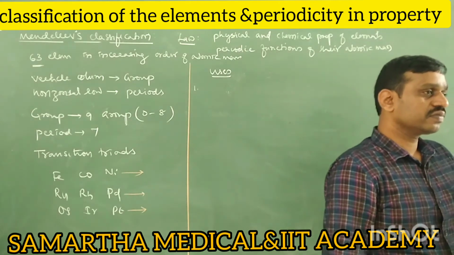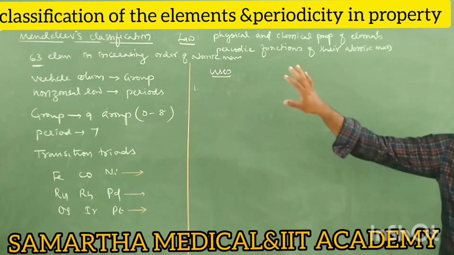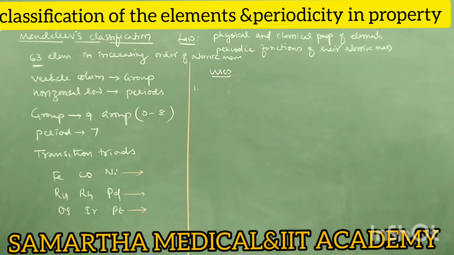He left 3 gaps for 3 undiscovered elements, and moreover he gave names also. The element was not discovered, nobody knew, but he predicted there must be some element and gave the name. That is his foresight.